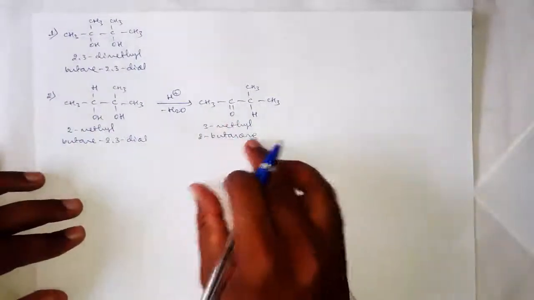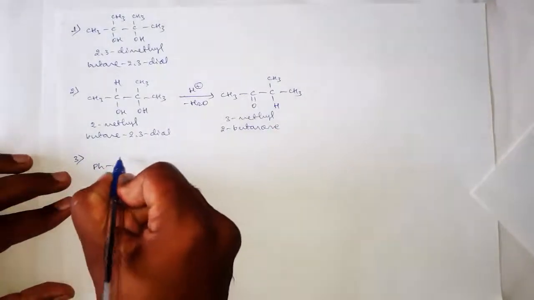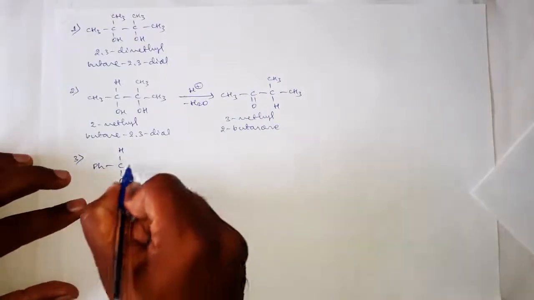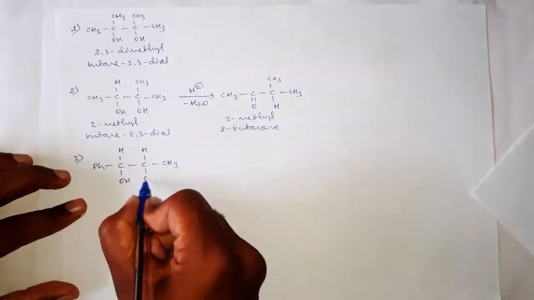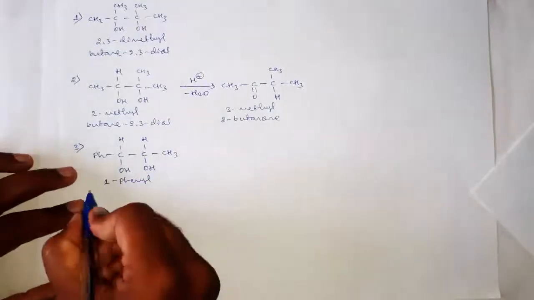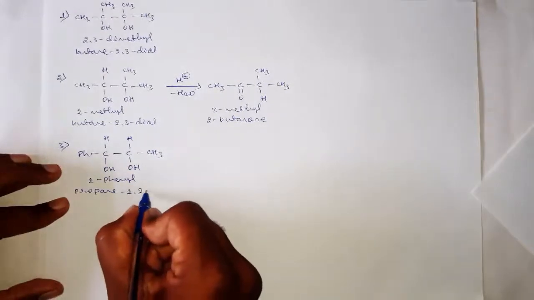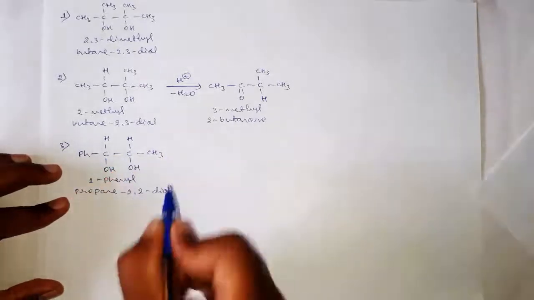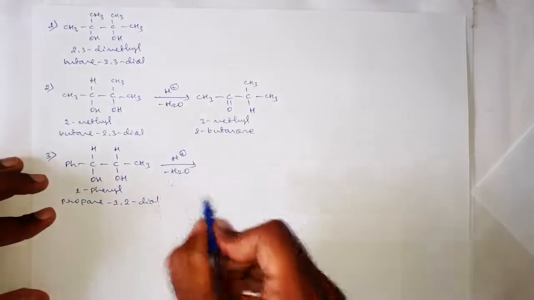Okay, 3-methyl 2-butanone. And here I will take another example, Ph CH. Ph means what? C6H5, that is a phenyl group. OH C H CH3 OH, and its name is 1-phenyl propane 1, 2 diol, and this on acid catalyzed undergoes a dehydration and forms